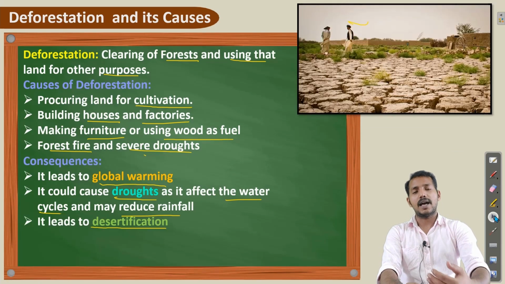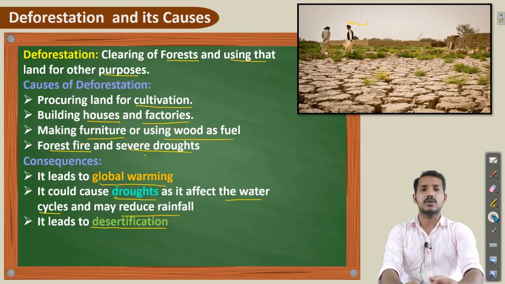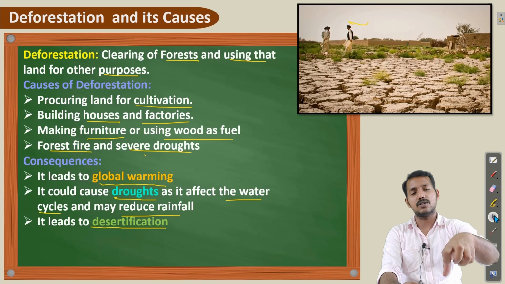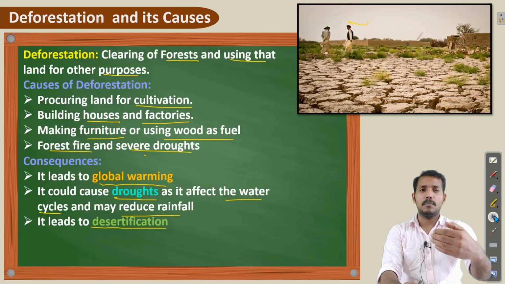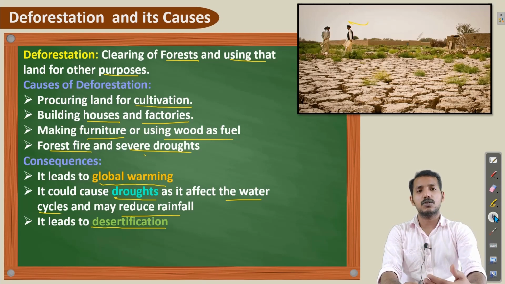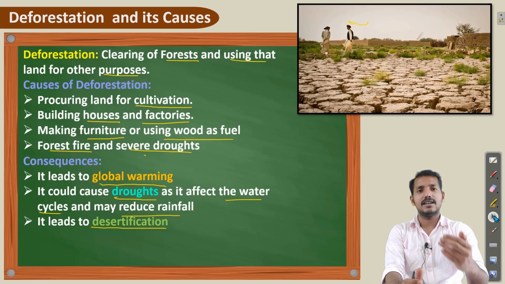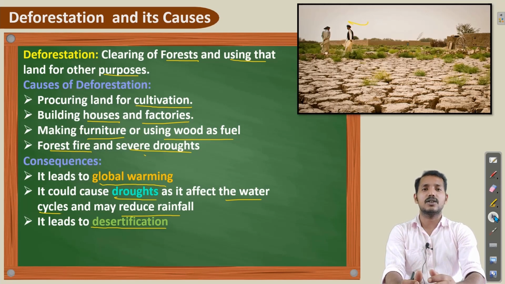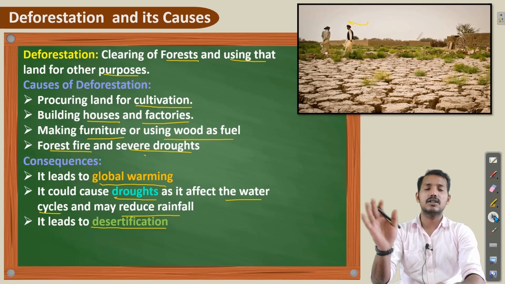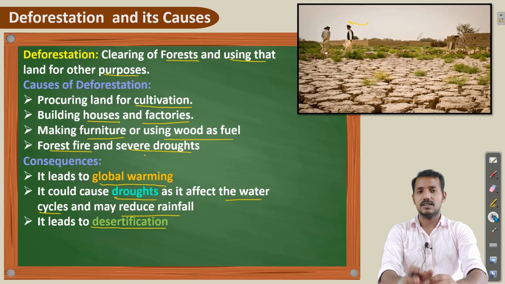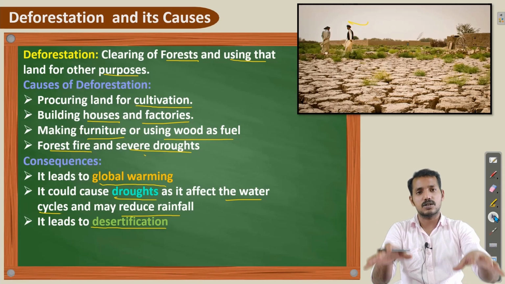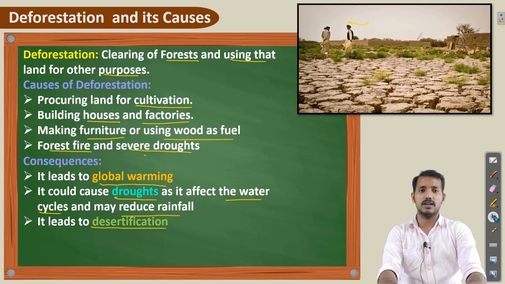We know that plants reduce soil erosion as they hold the soil with their roots. But if fewer plants are present due to deforestation, then the humus rich and fertile outermost layer of the soil will be removed by soil erosion, because there are not enough plants to hold this outermost layer of the soil.